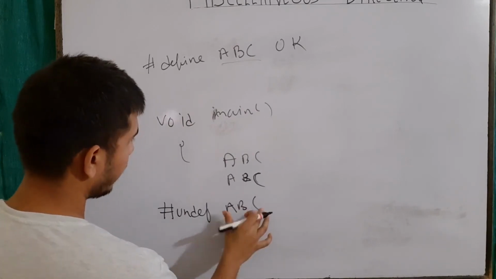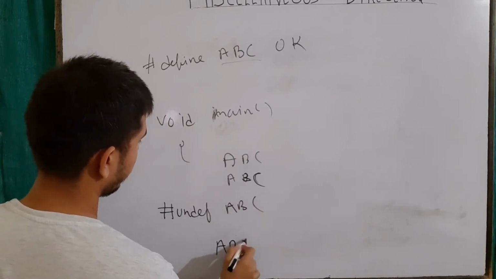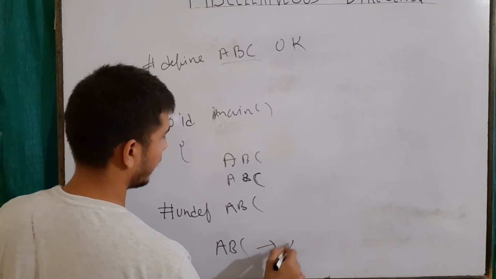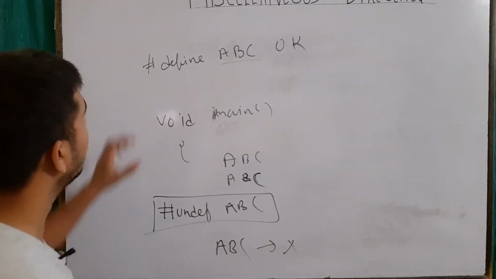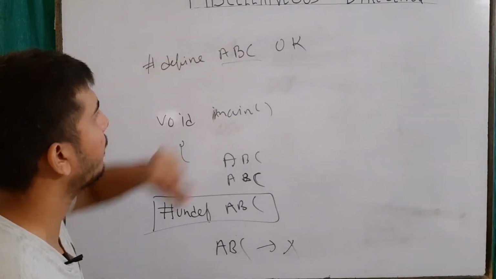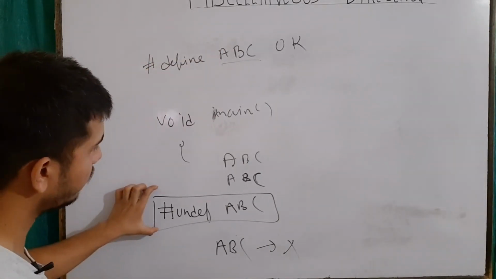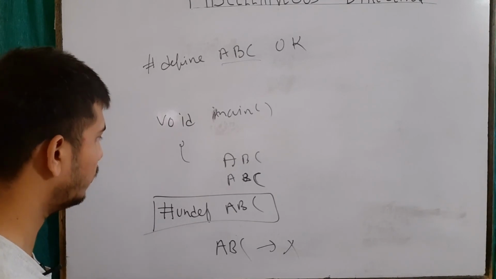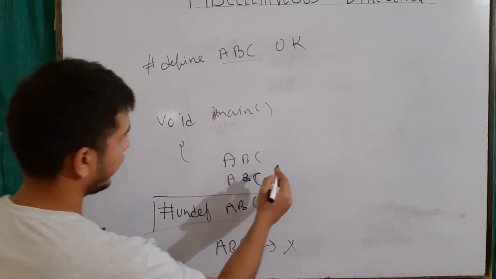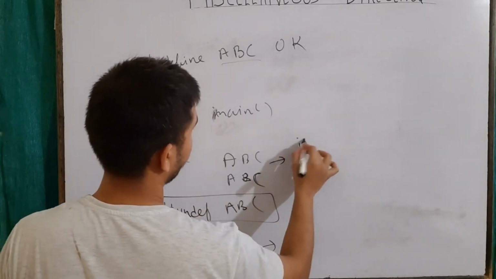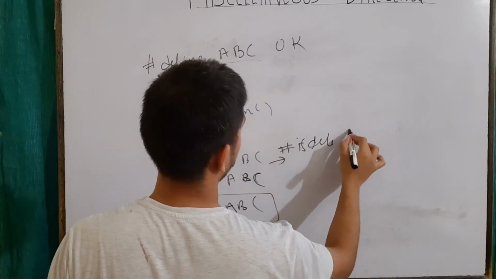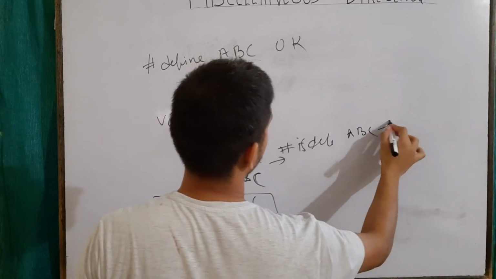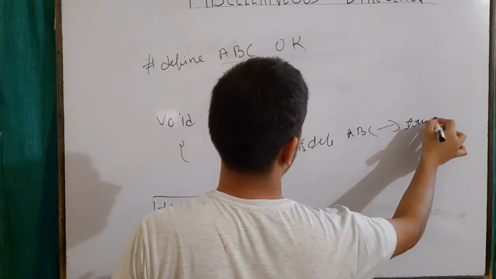Now after that, if I use the ABC macro template, then it will give me an error. So the use of undef is simply to undefine the defined macro template. It is going to undefine it and later we cannot use it. We can also say that here if I use #ifdef ABC, it will be evaluated as true, right?